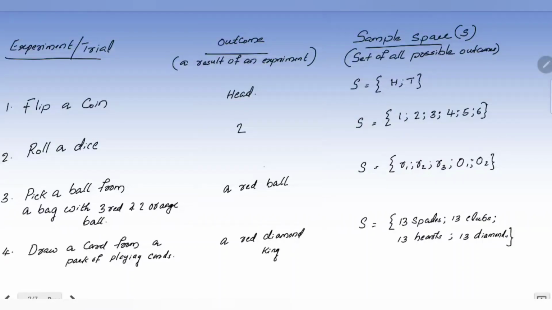Is it clear? Or when you pick a ball from a bag, how many balls are there in the bag? 3 red plus 2 orange. Altogether 5 balls are there. So any one of these 5 balls can come. You can pick it out, isn't it? So I wrote the possible outcomes are R1, R2, R3, that is 3 red balls, or O1 and O2, that is 2 orange balls. Is it clear?